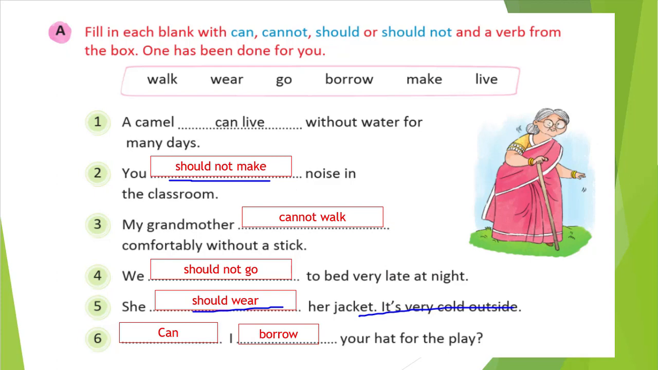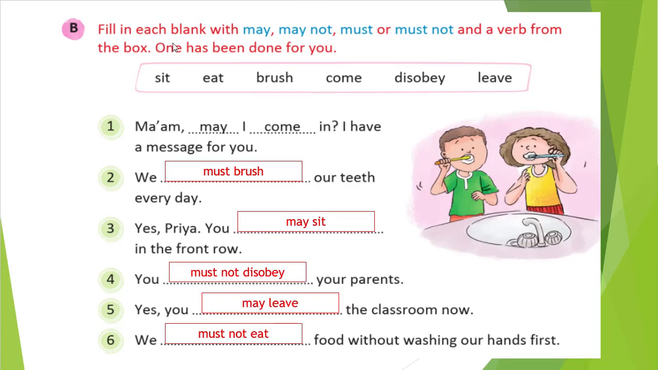Okay, so let's see exercise B. What do we need to do in that? Fill in the blank with may not or must not. Previously we have done can, should, cannot, should not, right? And this one is may not, must not. The same thing is there: blank I blank in, ma'am, I have a message for you.